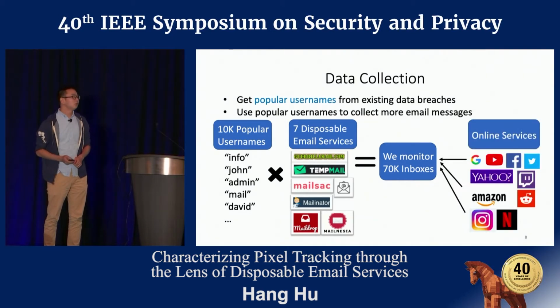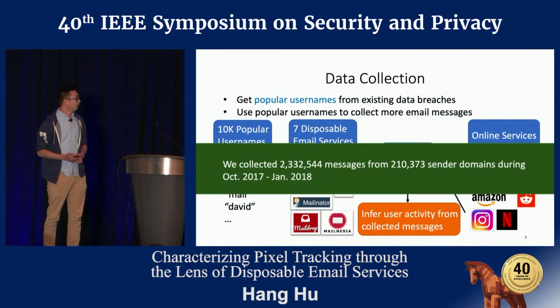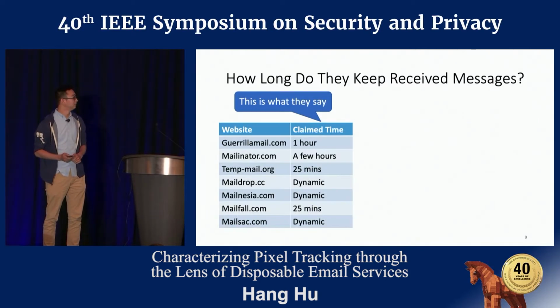And because users use those inboxes to interact with online services like YouTube, Facebook, or Twitter, we can use those inboxes to collect user messages, then infer user activity. In total, we collected 2.3 million messages from 210,000 sender domains between October 2017 and January 2018.